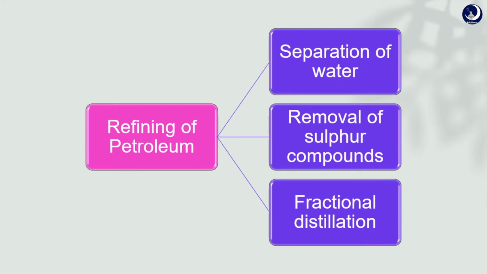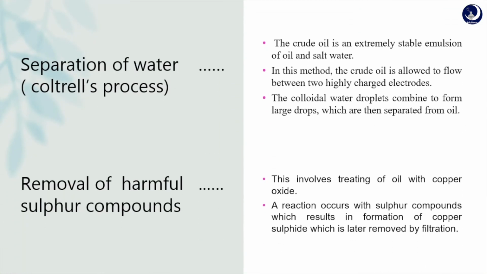Now we are going to study separation of water. This process is known as Cottrell's process, and in it we remove the water from crude oil. Crude oil is allowed to pass through two highly charged electrodes, and due to this the colloidal water droplets coalesce, that is, combine to form large drops which are then separated from the oil.